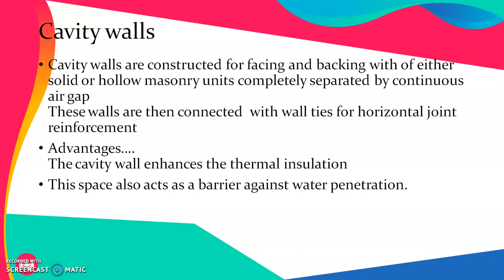The major advantage of such cavity walls is that they enhance the thermal insulation property of a wall. This space also acts as a barrier against water penetration. So these things are more than handy in a condition where dampness or moisture entry through the wall is a major issue.